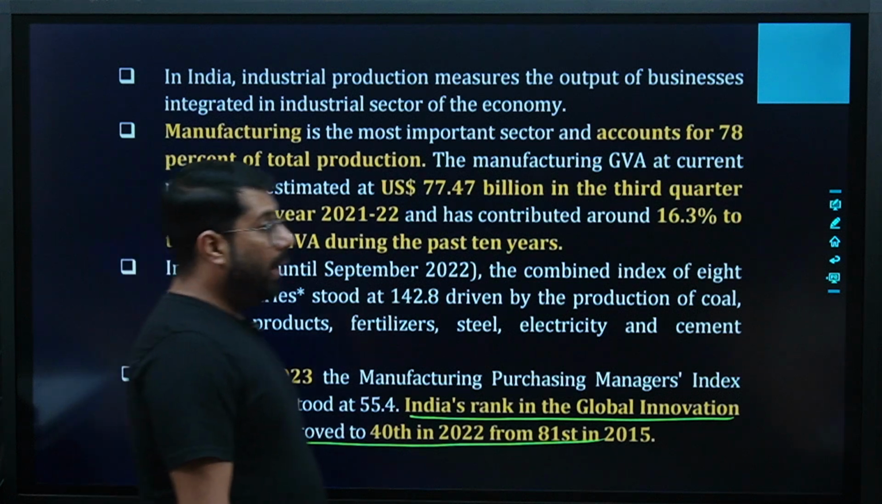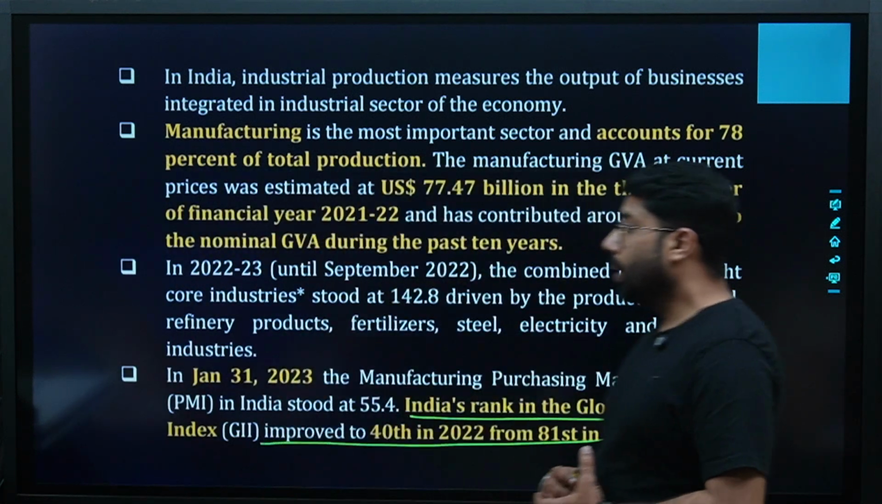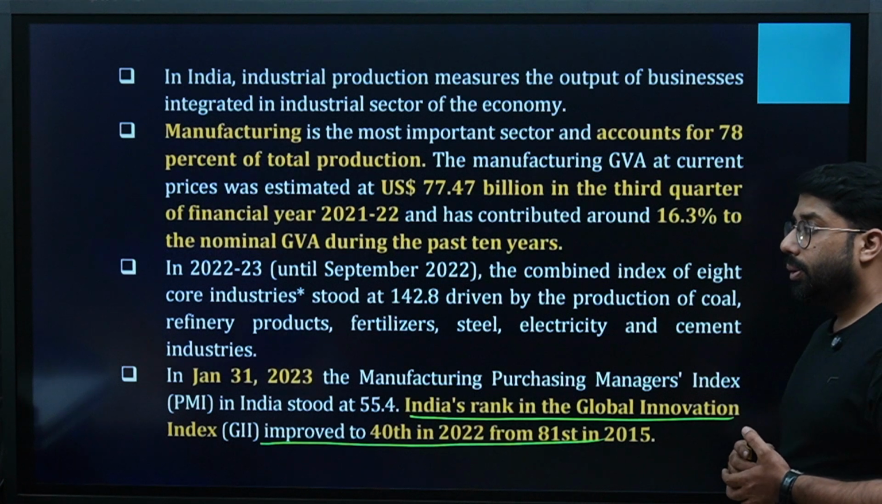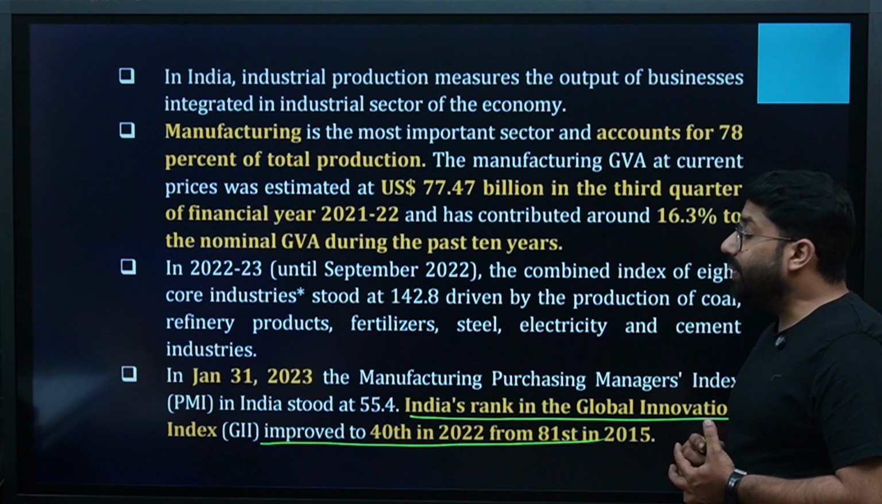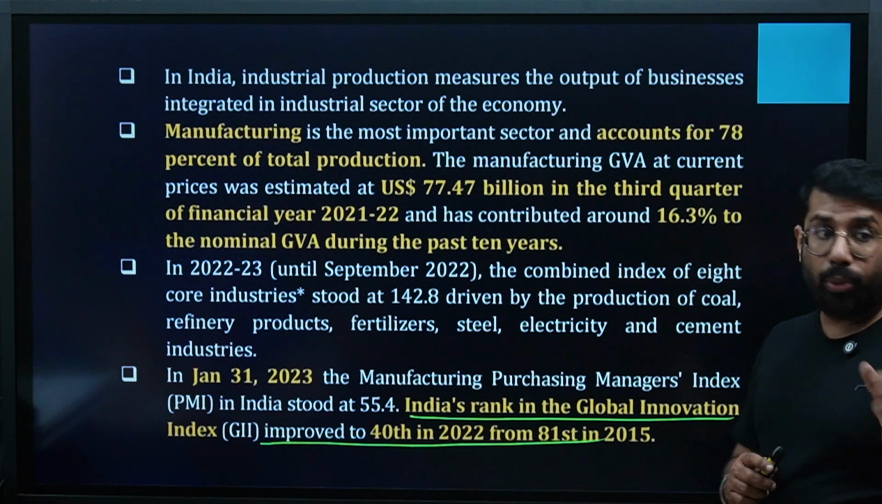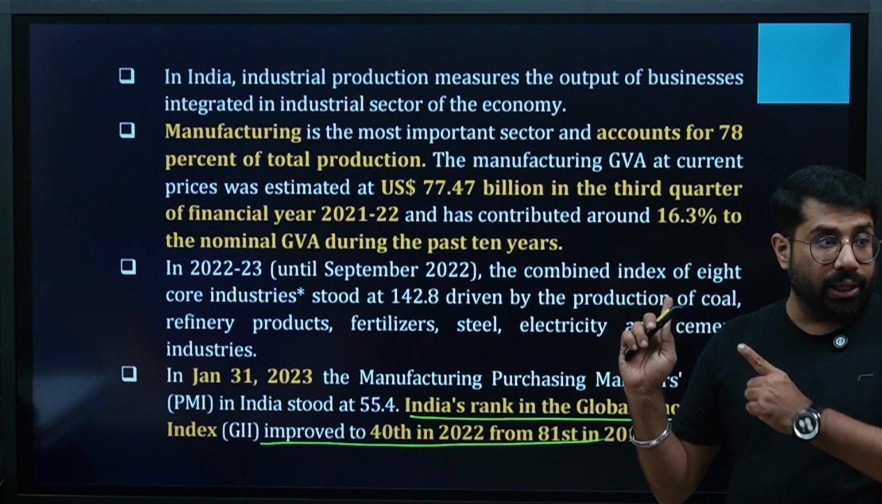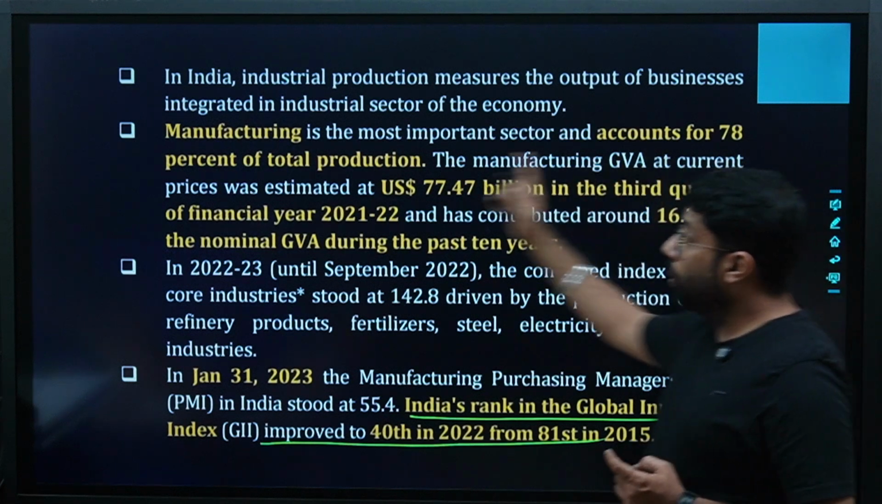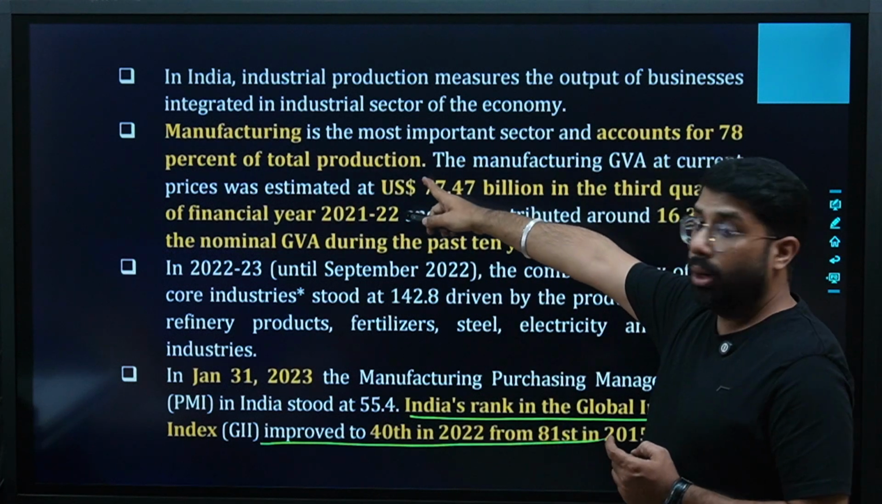In India, industrial production measures the output of businesses integrated in the industry sector of the economy. Manufacturing is the most important sector and accounts for 78% of total production. In the secondary sector, manufacturing is the most important part, which contributes 78% of total production.